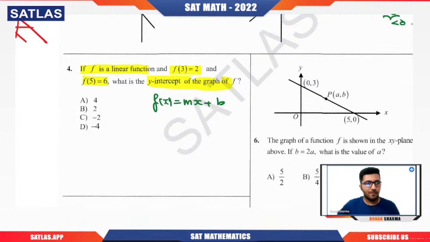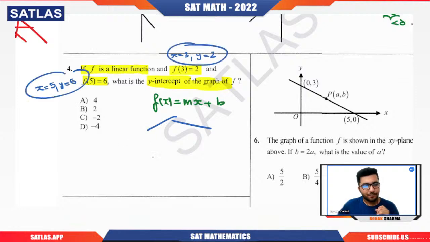What will we do? We know one thing. See, there are two ways to do it. This is saying x is 3, y is 2. This is saying x is 5, y equal to 6. Now one student will put these 2 points in the function, create two equations with two variables, and eliminate m, right? Or you can directly calculate the value of m. How? You know that if you have 2 points on the graph, then take the change in y, divide it by the change in x, and you will get the value of m.